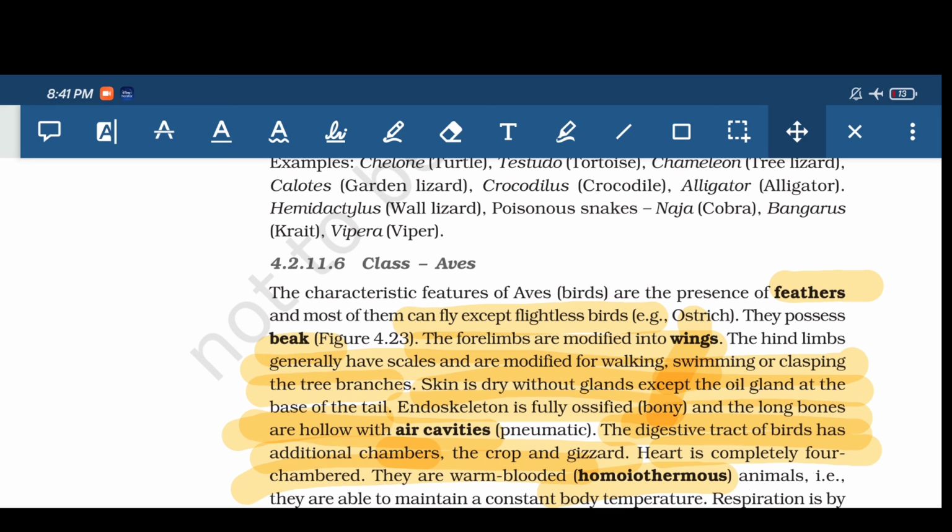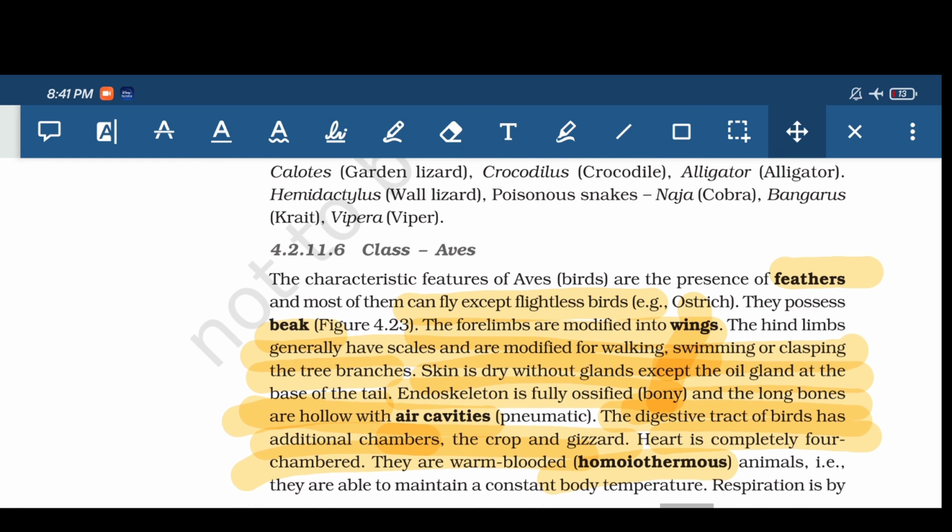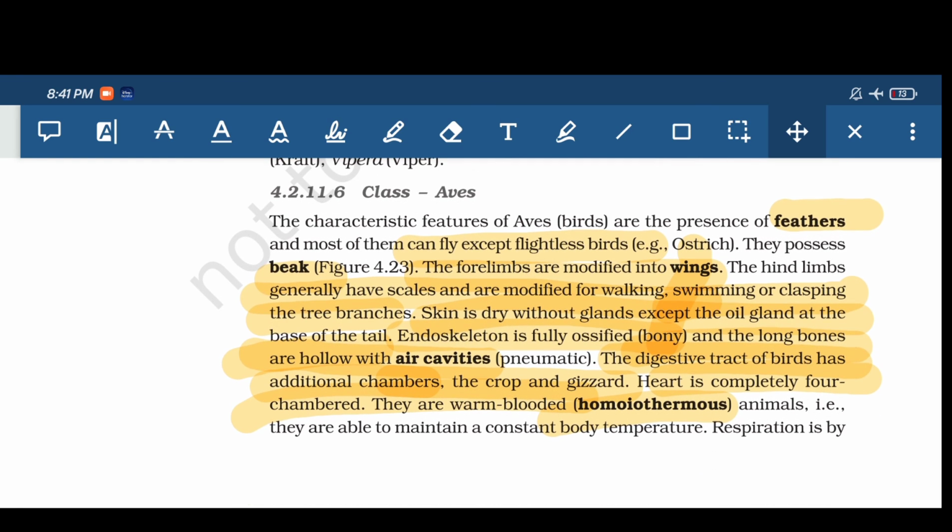Then endoskeleton is fully ossified, that means bony endoskeleton is present, and long bones are pneumatic bones, that means they have a hollow cavity inside them. The digestive tract of the bird has two additional chambers, crop and gizzard. Heart is completely four chambered. They are warm blooded, that means they are homeotherms.